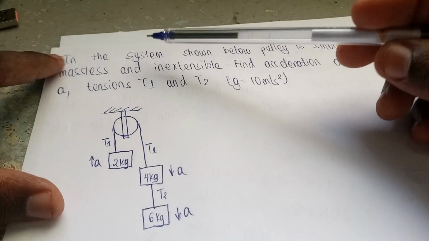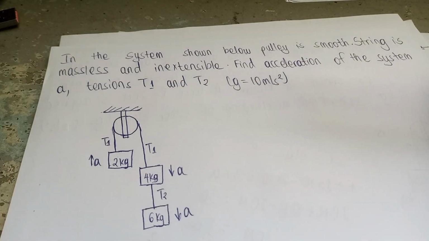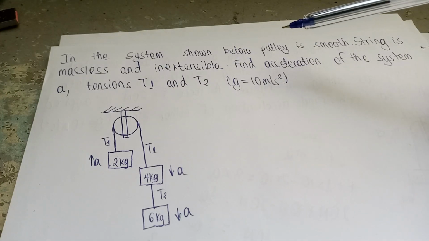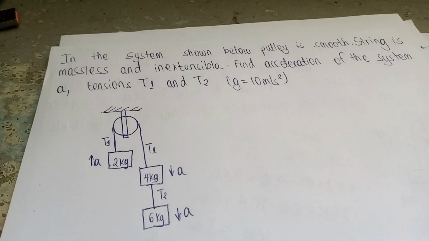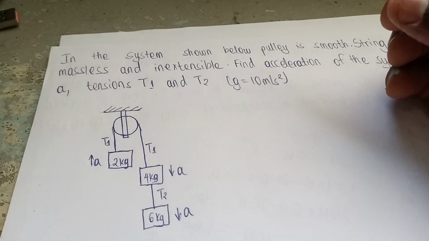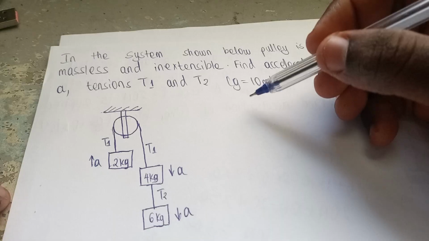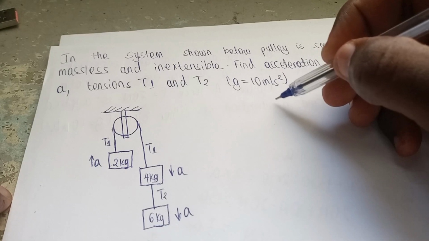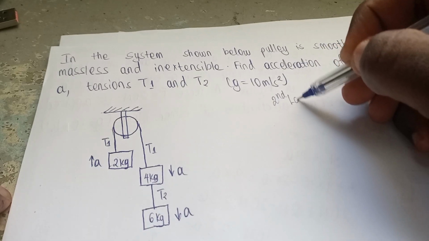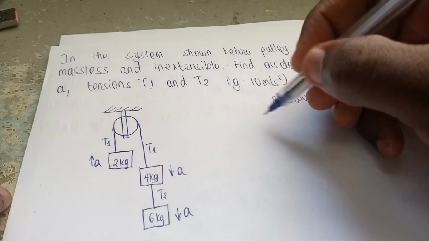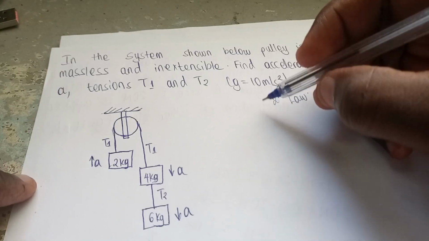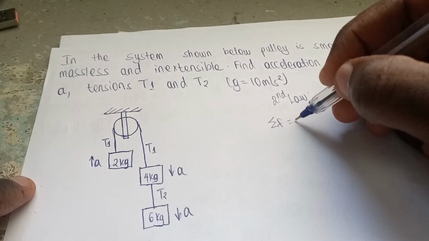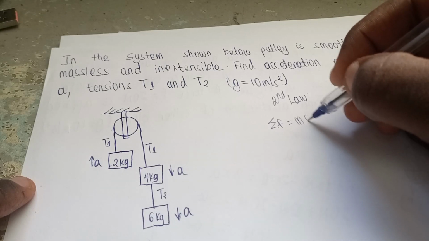In the system shown below, the pulley is smooth with no friction, and the string is massless and inextensible. Find the acceleration of the system. It's straightforward, and I'm sure you understood the concepts behind pulley system questions. Again we apply Newton's second law of motion. It's very handy. This time I'll try to write straight. So the total force, the sum of forces considering direction, equals the total mass times acceleration.